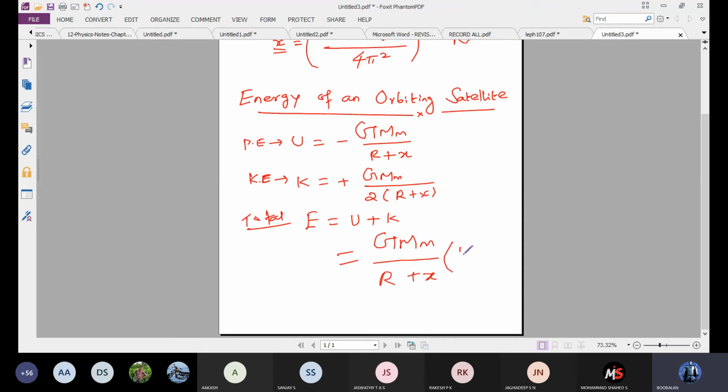So now you get minus 1 plus 1 by 2. Then you will get the negative value of kinetic energy.